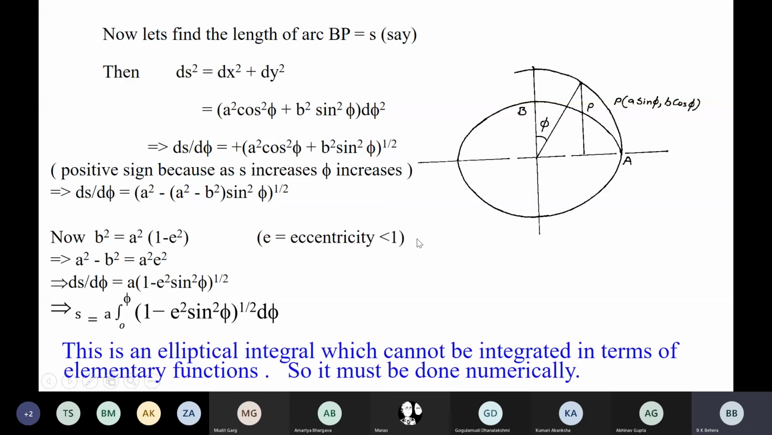Substitute by eccentricity: b square is equal to a square times 1 minus e square. This you know from geometry. Substitute this value, and you will find ds upon d psi is equal to this. That means if you integrate it, s will be a times the integration from 0 to phi of the square root of 1 minus e square sine square psi. Now you must realize this is an elliptical integral which cannot be integrated by elementary functions. If you want to integrate it, you have to integrate it numerically.